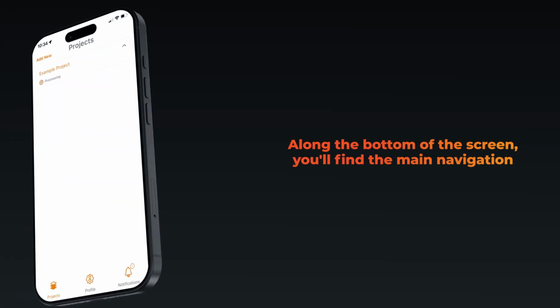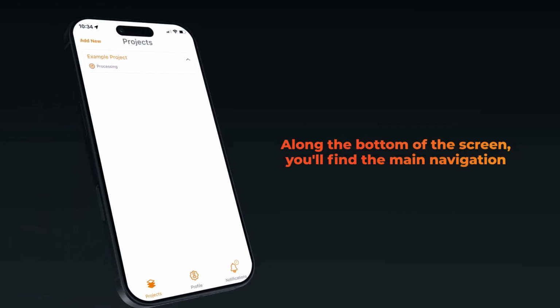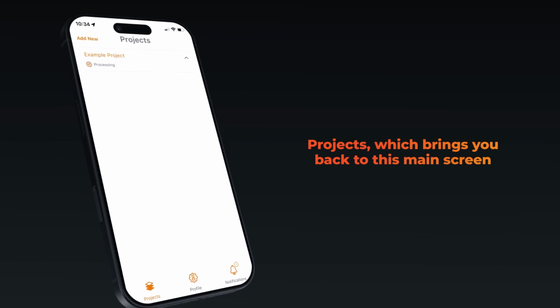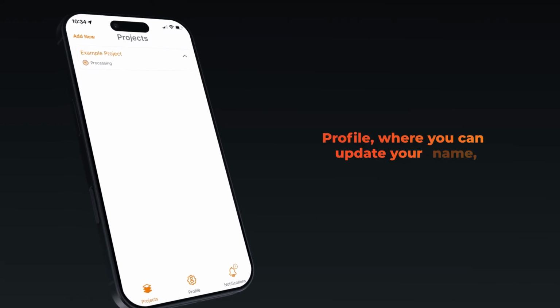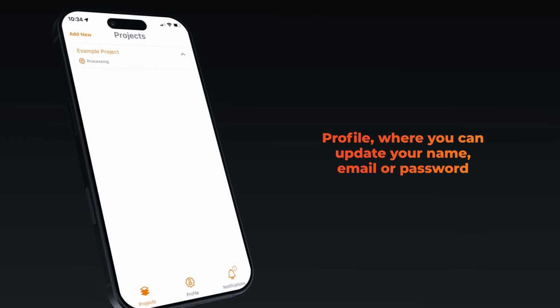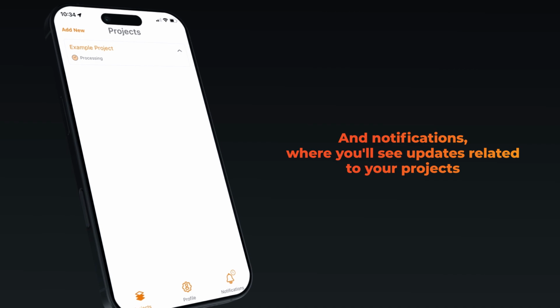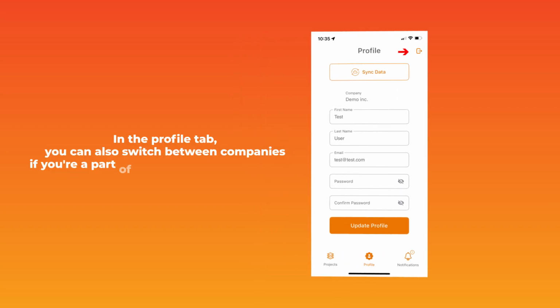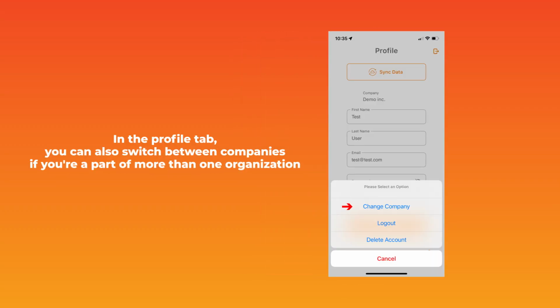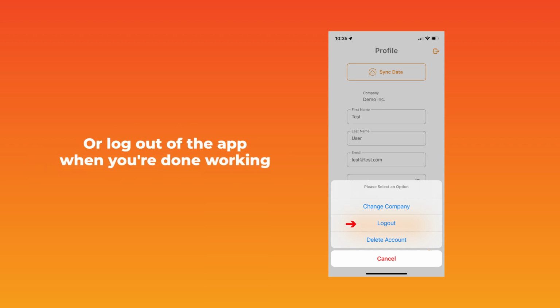Along the bottom of the screen, you'll find the main navigation: Projects, which brings you back to this main screen; Profile, where you can update your name, email, or password; and Notifications, where you'll see updates related to your projects. In the Profile tab, you can also switch between companies if you're a part of more than one organization, or log out of the app when you're done working.